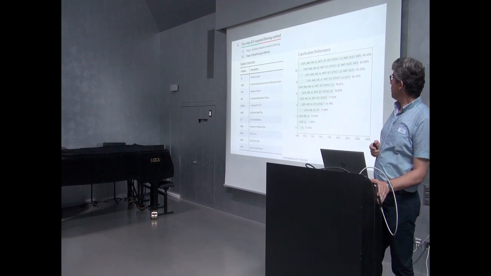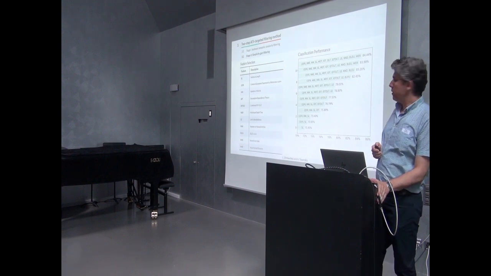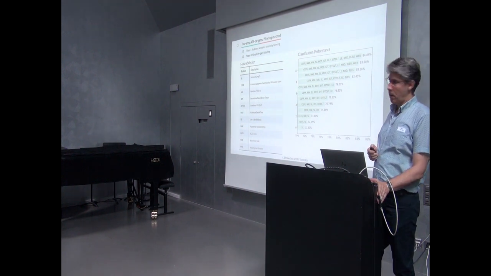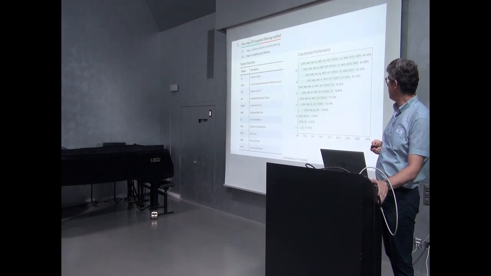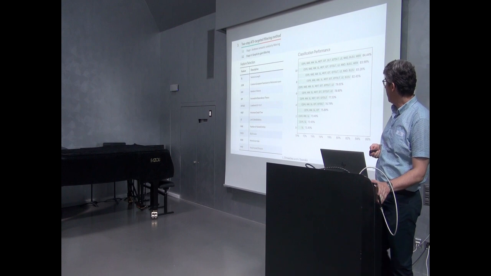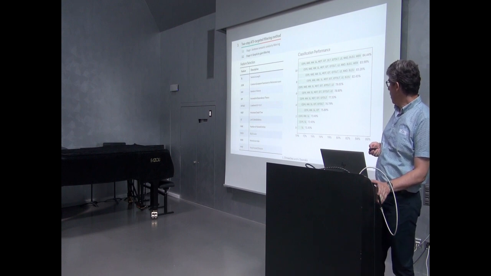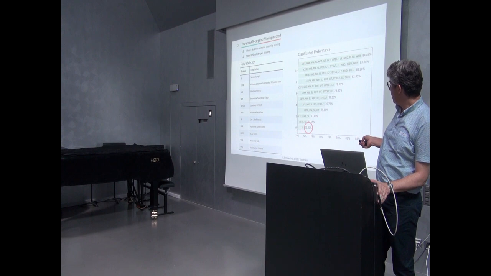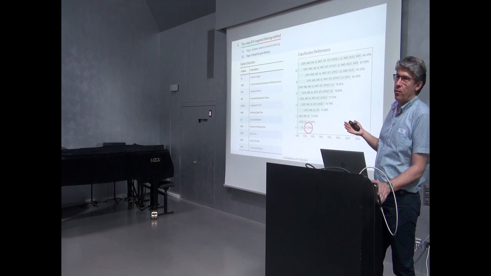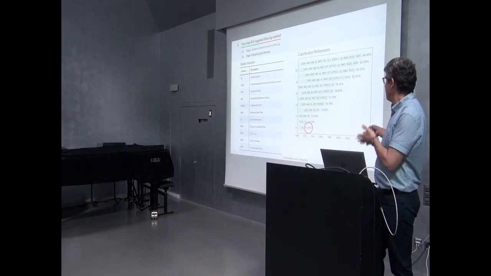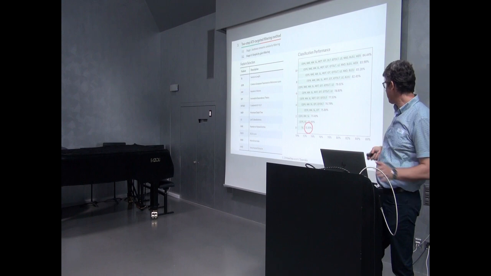So, after training the classifier, we assessed its performance. On the left, I have again the table with the features as a reference, and on the right, the classification performance. We can observe that even a single feature, the sentence length, is a good indicator of simplification, which makes sense, right? Shorter sentences tend to be simpler.